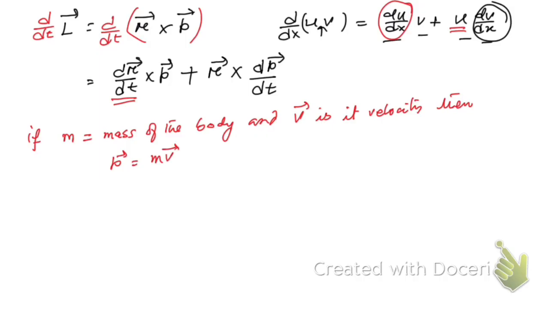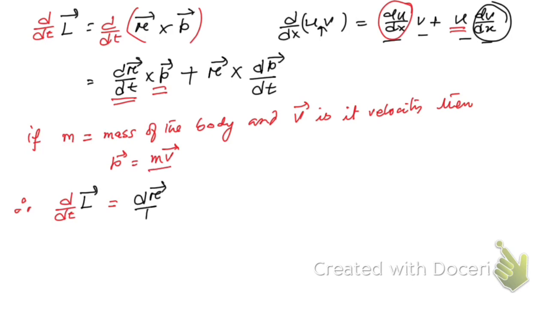So therefore the above equation, that is the time derivative of angular momentum, can be written this way: we can replace this p by m into v.